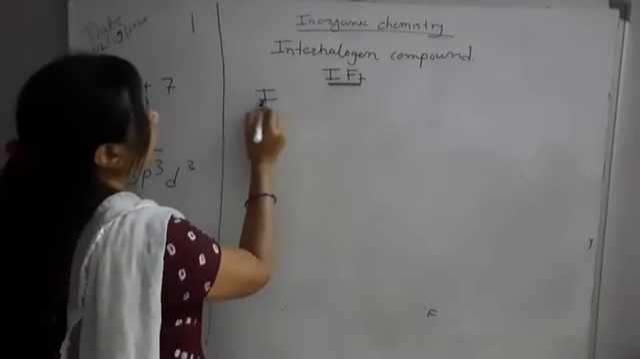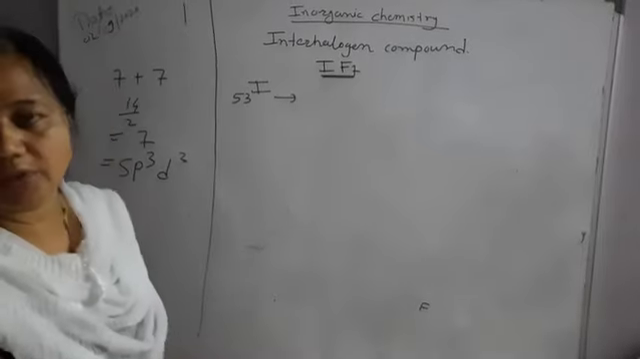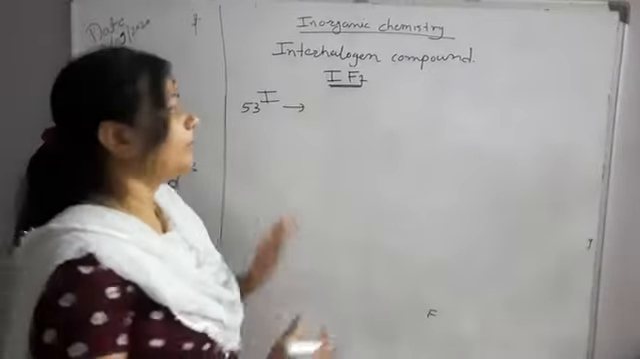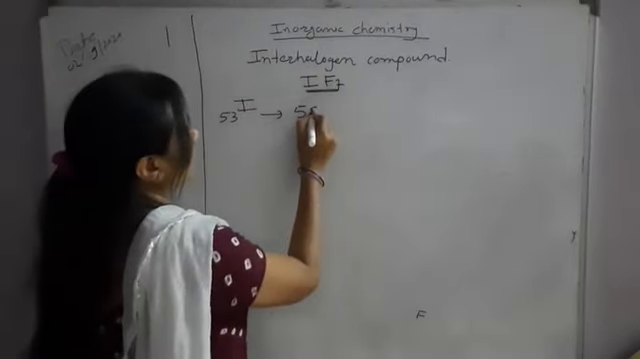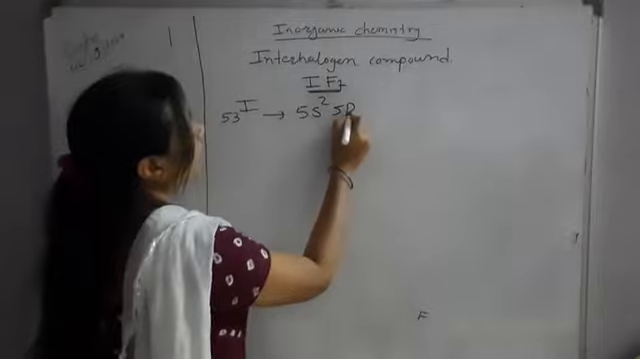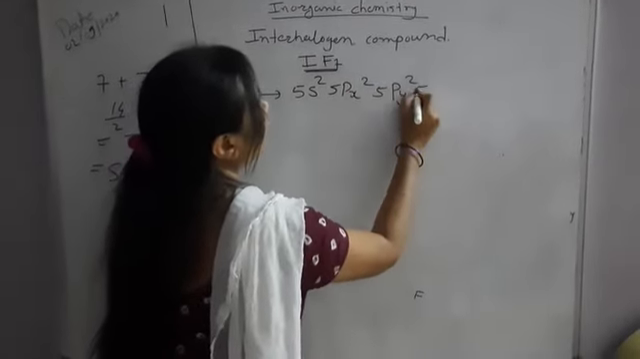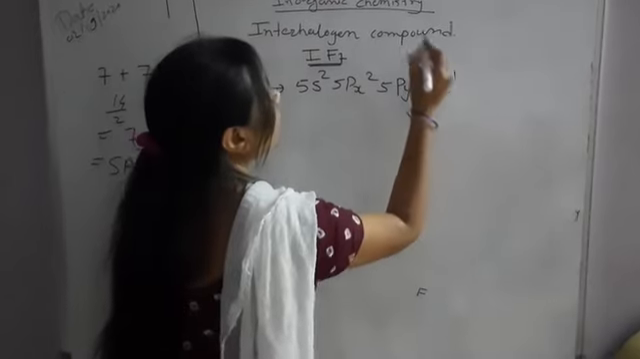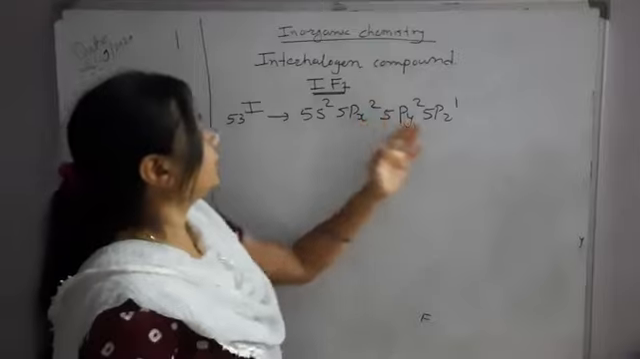Let us again start with the central atom, that is iodine, atomic number 53. By now you should have learned this, because we have written the electronic configuration of iodine many times. So what is the electronic configuration? 5s2, 5px2, 5py2 and 5pz1. Now it has to form 7 bonds, but it has only one unpaired electron.